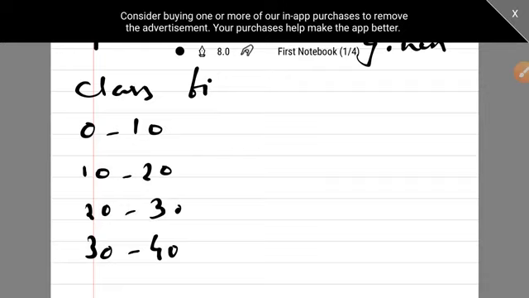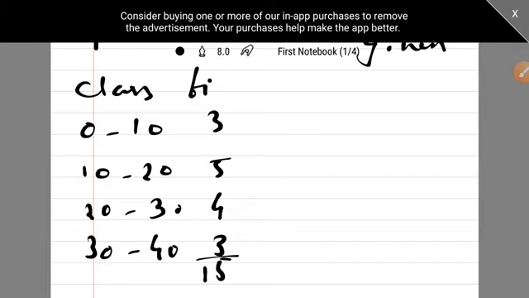So what is a frequency? Let's take frequency as 3, 5, 4 and 3. What is total of this? 15. Now how will you find the median?